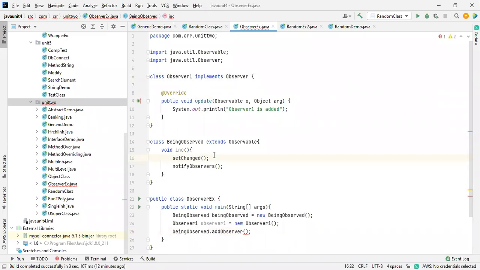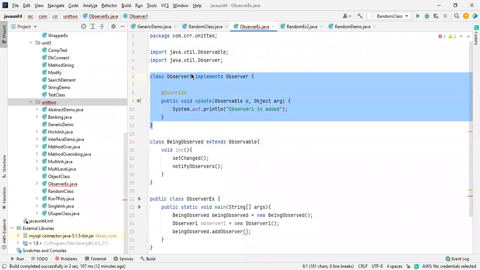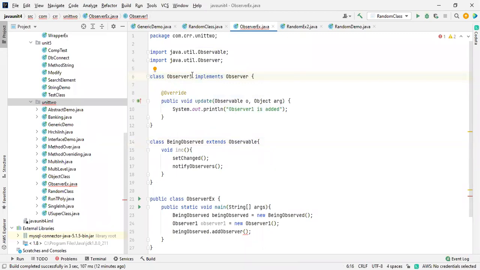If there are observers available, I'm making them observers of BeingObserved. If there are 10 observers, like observer 2, 3, 4, 5, we add them the same way. This is how we add observer1. If there is one more observer, we add it the same way.